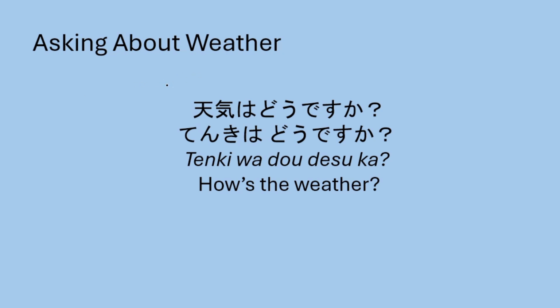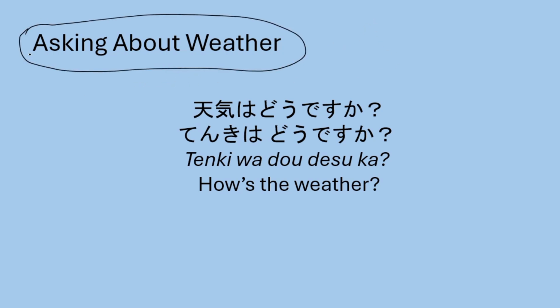So now let's discuss the main thing, how we can ask someone about the weather. How's the weather today? The first is we say tenki wa, which is weather. Do desu ka? Do means how. Tenki wa means weather.